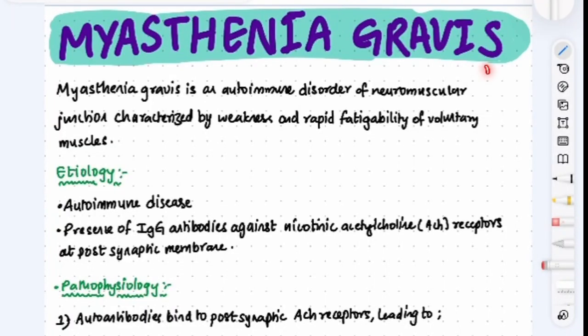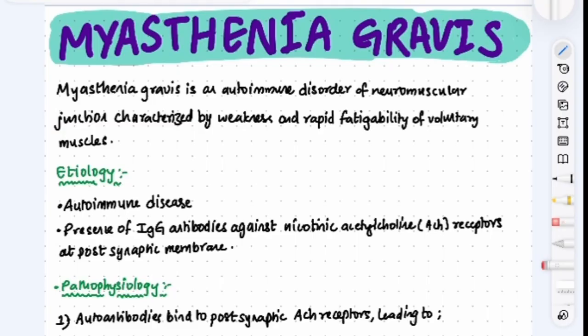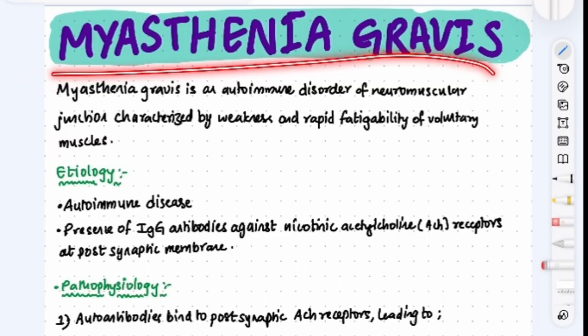In today's video, we are going to talk about Myasthenia Gravis. This Myasthenia Gravis is a very important question and it is clinically related to the neuromuscular junction. If you have not watched the video of neuromuscular junction, I'll be providing the link in the description. Please go and check it out, but please make sure that the concepts of neuromuscular junction are clear before studying Myasthenia Gravis. Now let us talk about Myasthenia Gravis.